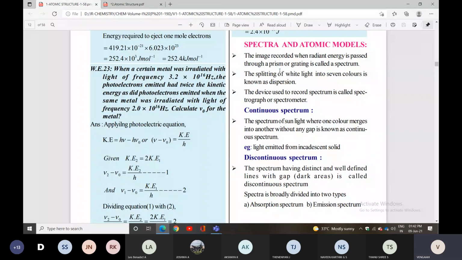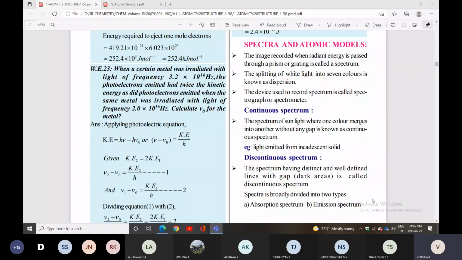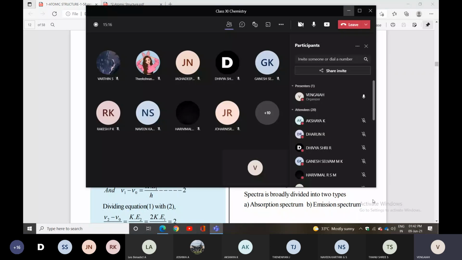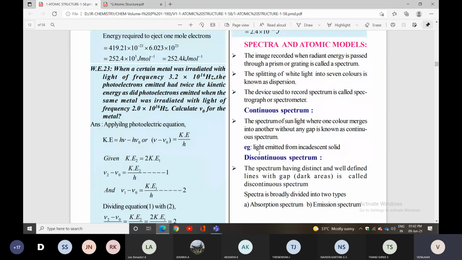The device used to record a spectrum is called a spectrometer. With the help of a spectrometer, you can identify how the light is splitting. Mainly it is classified into two types: continuous and discontinuous.